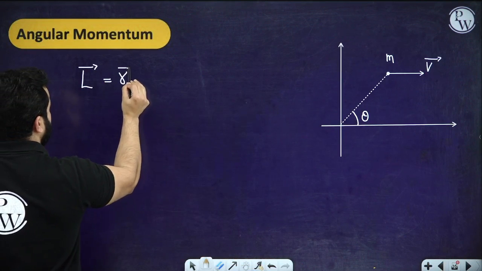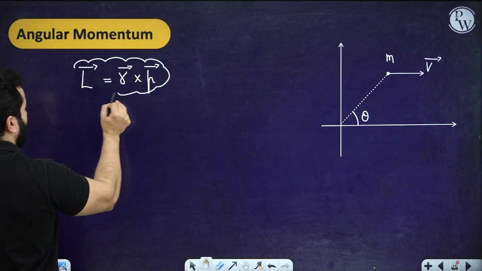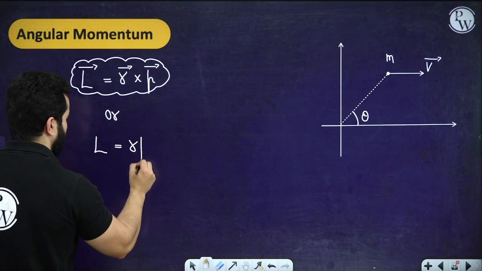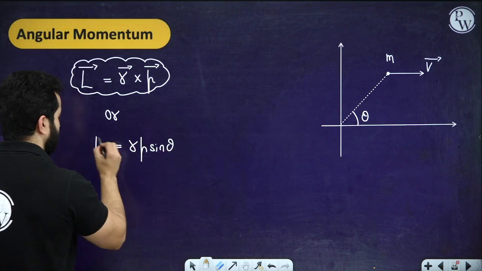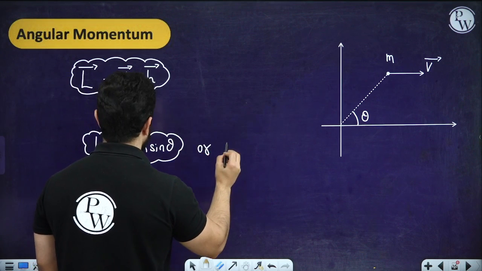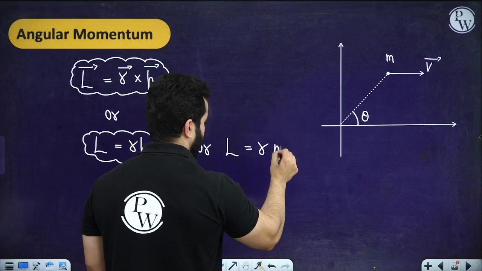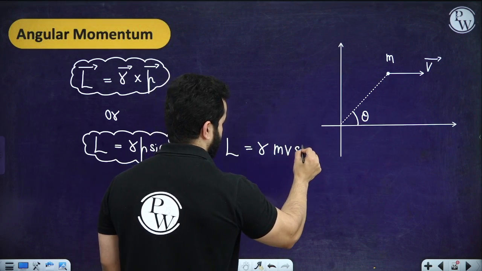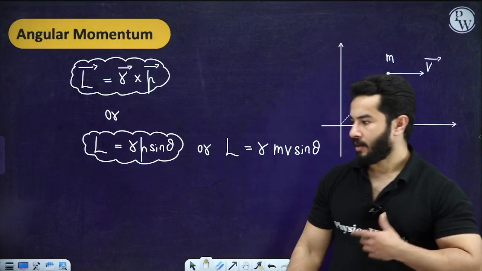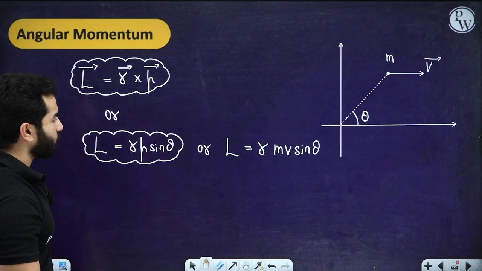r cross p, or r p sine theta, or r p perpendicular, or m v r sine theta. All right. So please note all of these things as well. These things are also quite important for us.